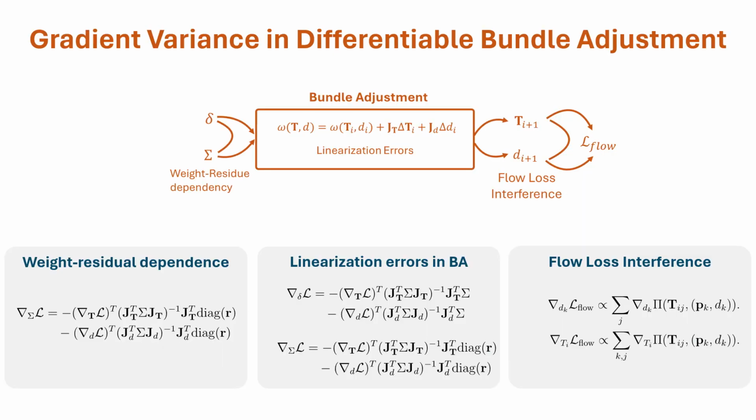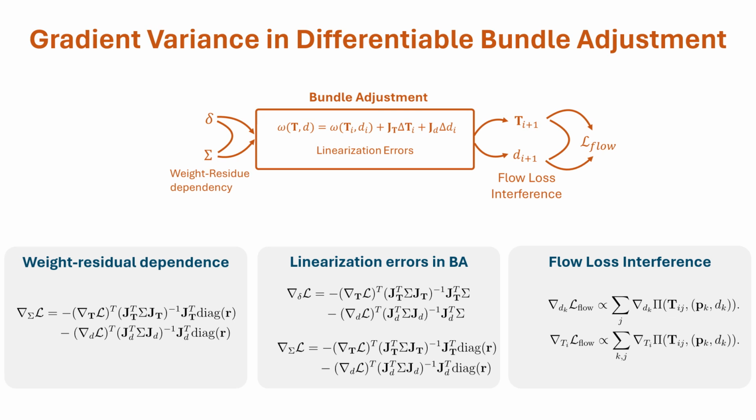We find three components contributing to this variance. The first component, namely the weight residual dependence, arises very simply due to the multiplicative interaction between the correspondence residuals delta and the confidence weight sigma. Specifically, a high variance in the residuals, for example, due to the presence of outliers, directly corresponds to a high variance in the gradients on the confidence weights.